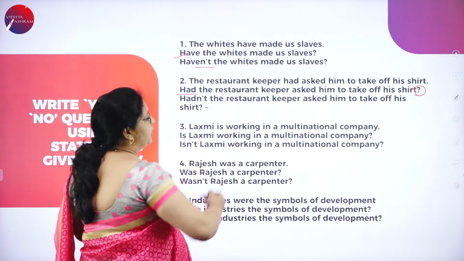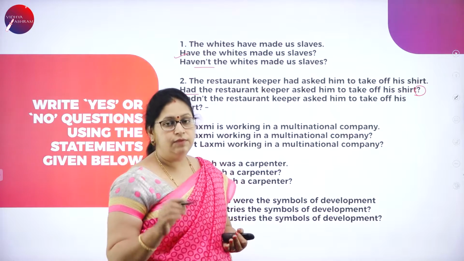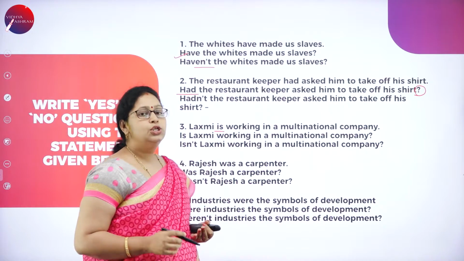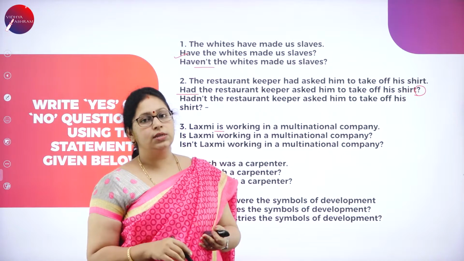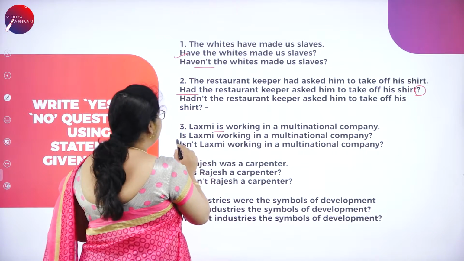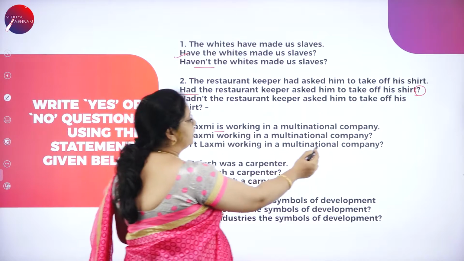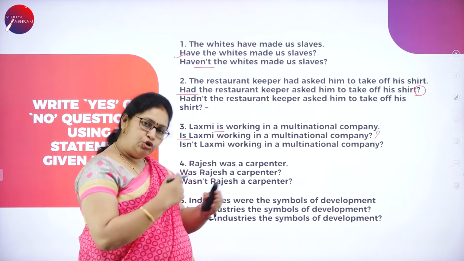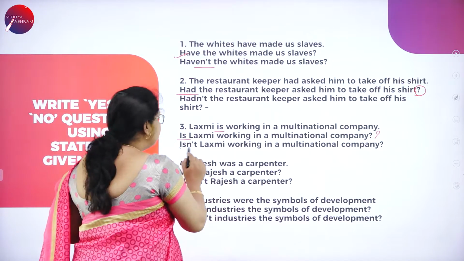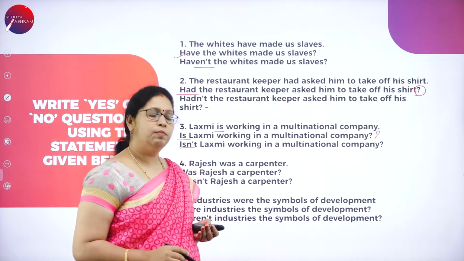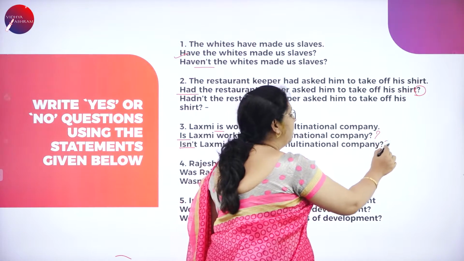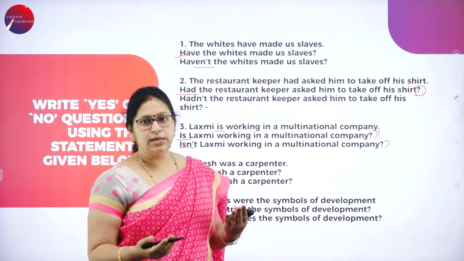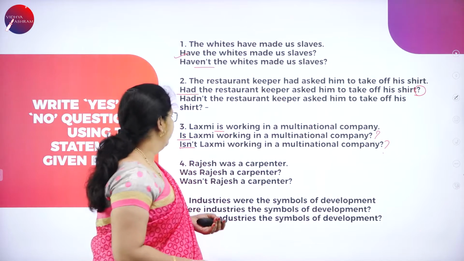Lakshmi is working in a multinational company. We have an auxiliary verb here, that is "is". So we'll start the question with the auxiliary verb is. Is Lakshmi working in a multinational company? Question mark. Okay. To make it a negative one, isn't Lakshmi working in a multinational company? And question mark. Okay. So you'll either answer yes or no.